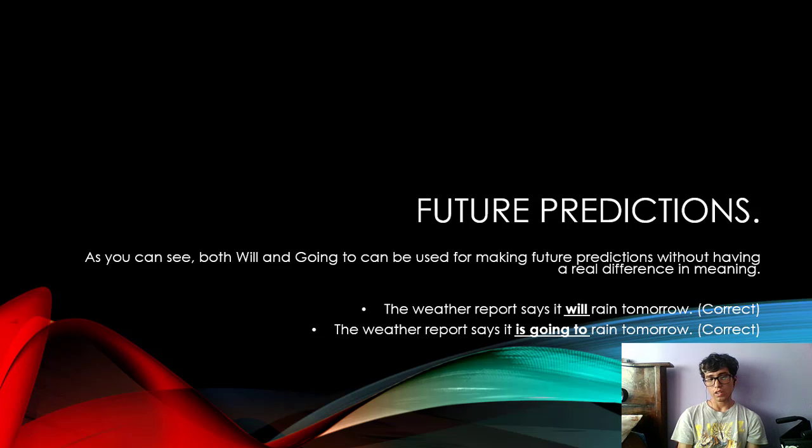Now I'm going to talk about future predictions, and in this one we can use will or going to. Both are correct, like these two sentences right here. We can use one of these two forms.